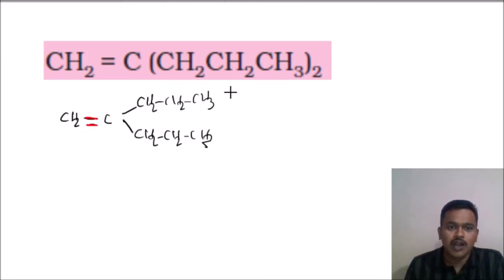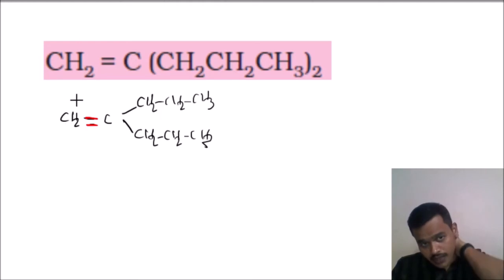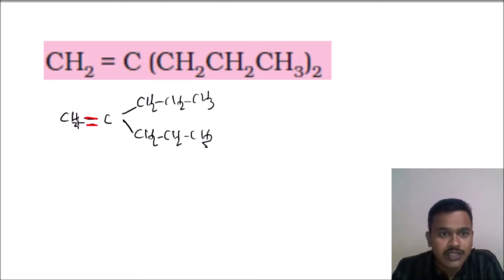You have to choose the longest chain. Our functional group should get the lowest number. Okay, our functional group should get the lowest number. Give the numbering from this side, left to right. 1, 2, 3, 4, 5.